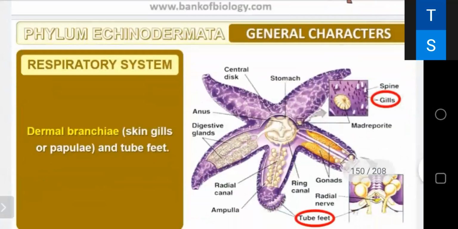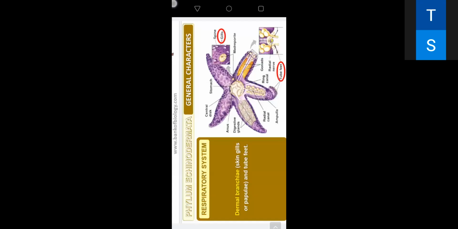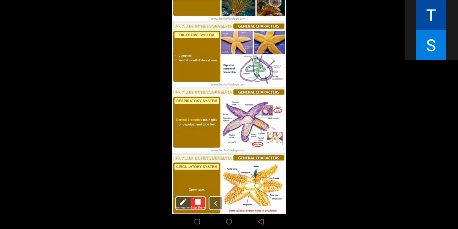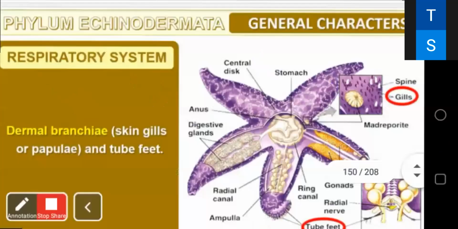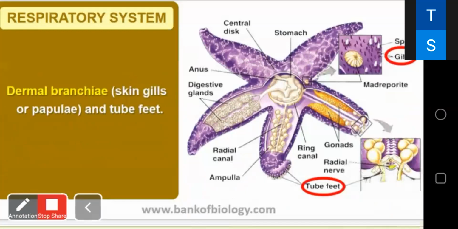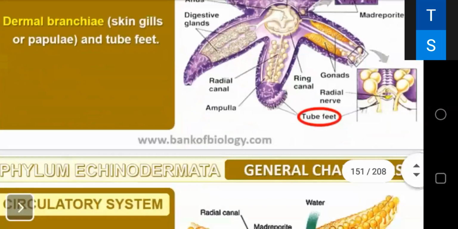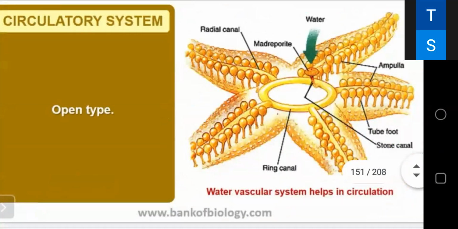The respiratory system is they are having dermal branchiae, that is skin gills or papillae, and the tube feet. They are having two types of respiratory organs. You can see clearly the tube feet and gills. The circulatory system is again of open type, as in the case of arthropoda.